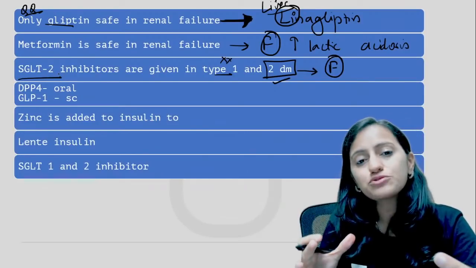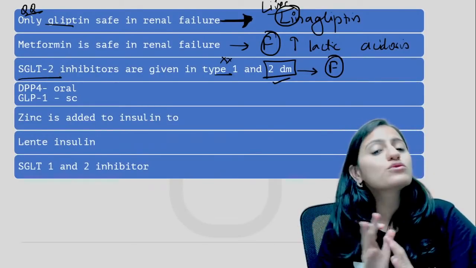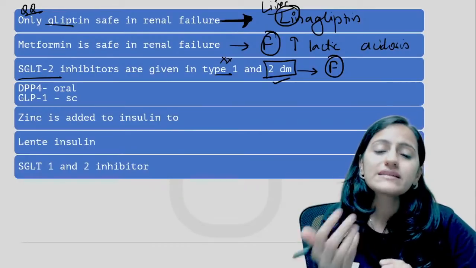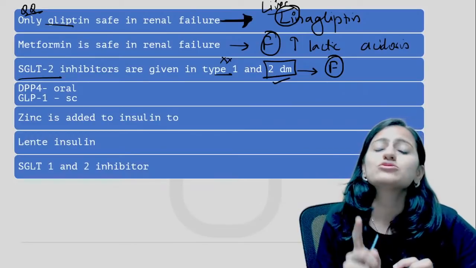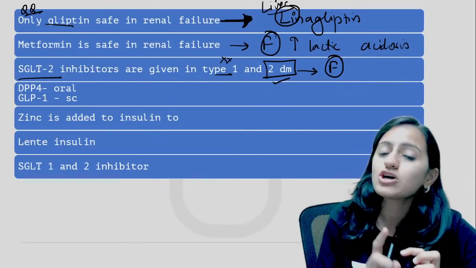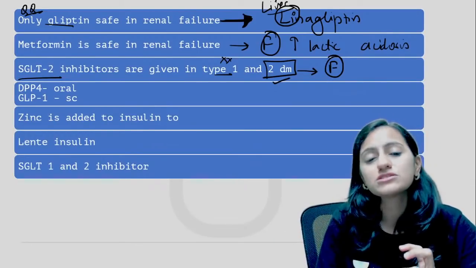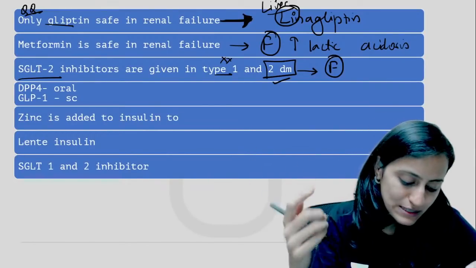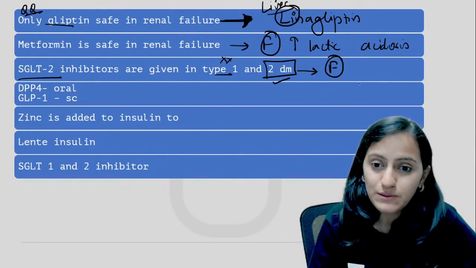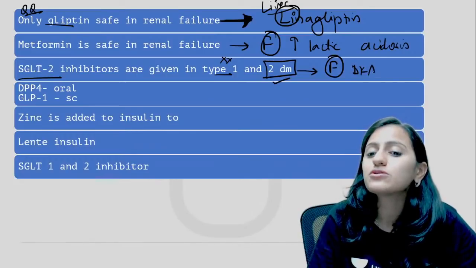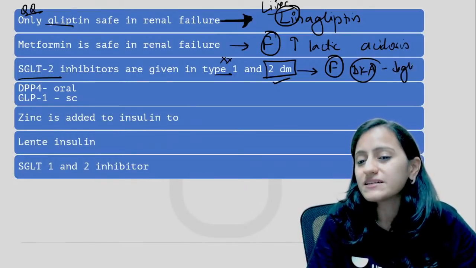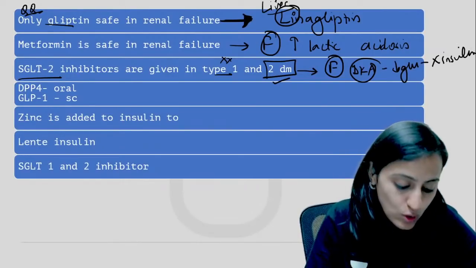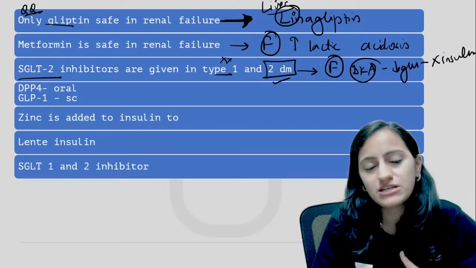Because SGLT2 inhibitors are excreting your glucose in the urine. So the blood glucose levels will come normal. So a type 1 diabetic patient in whom insulin is very important, he will stop taking insulin, he will miss the doses of insulin. Decreased insulin will promote your ketone bodies, that will lead to diabetic ketoacidosis, right? Because of the decreased glucose, the patient will not take insulin. So it's only in your type 2, not in your type 1.